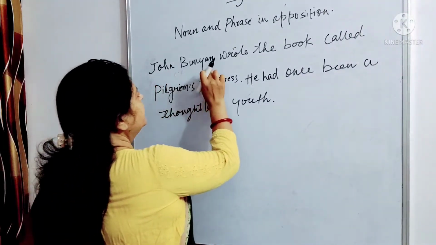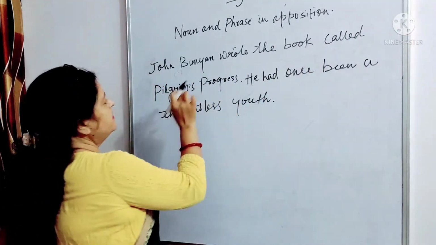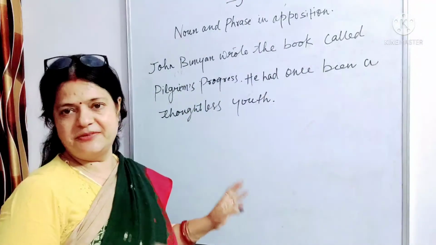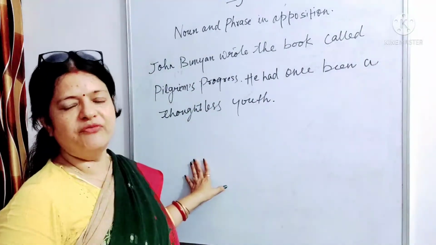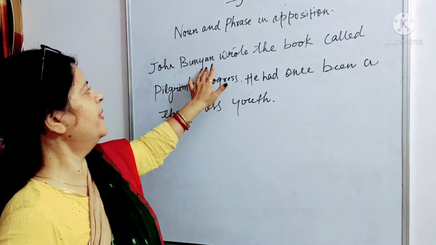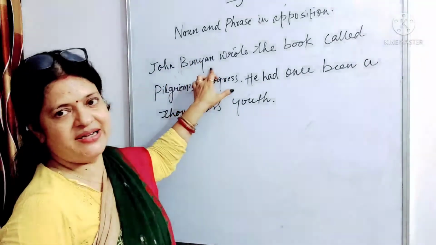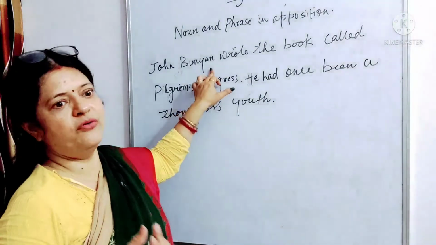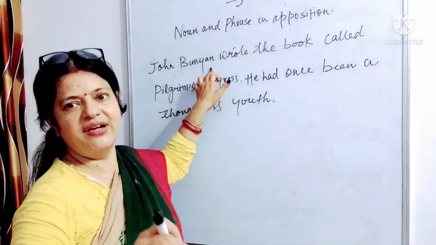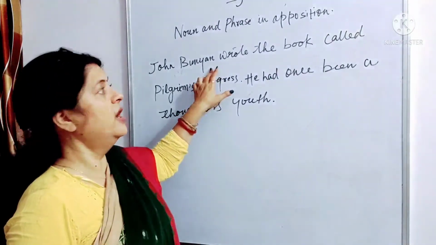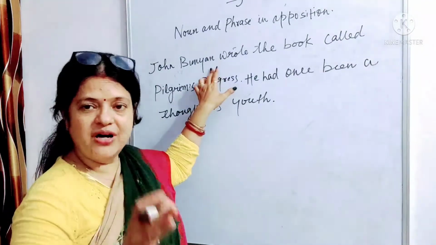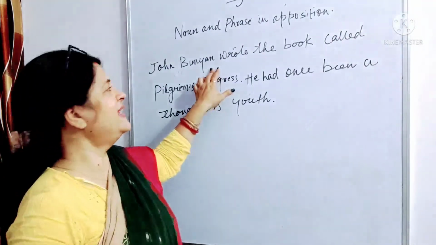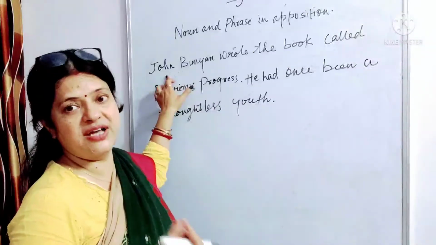First, John Bunyan wrote the book called Pilgrim's Progress. He had once been a thoughtless youth. So what we'll do first: John Bunyan, a noun, is the subject of the sentence. We have to find an apposition for it. Apposition means the word which tells exactly the same about the subject.